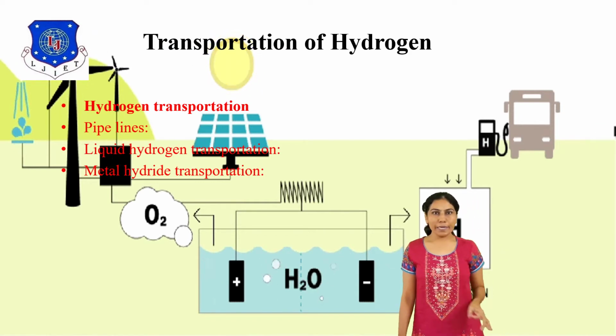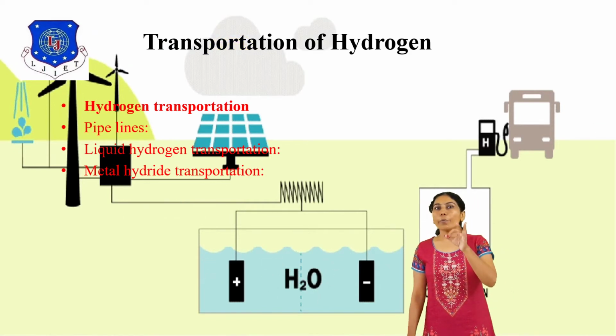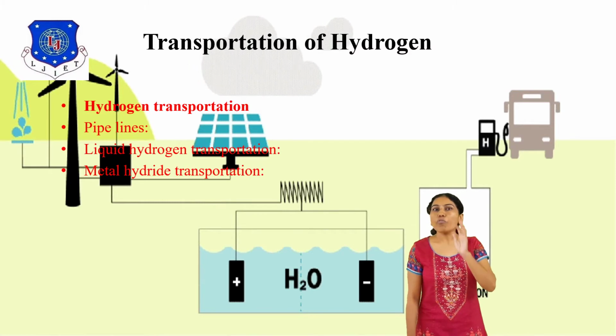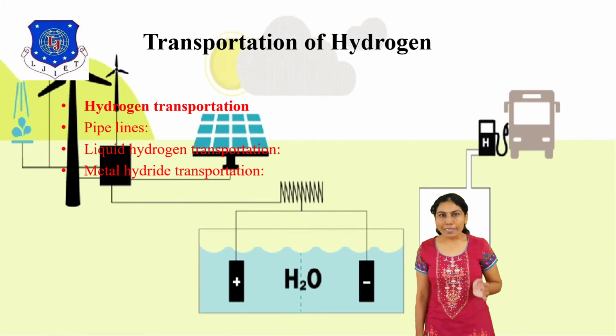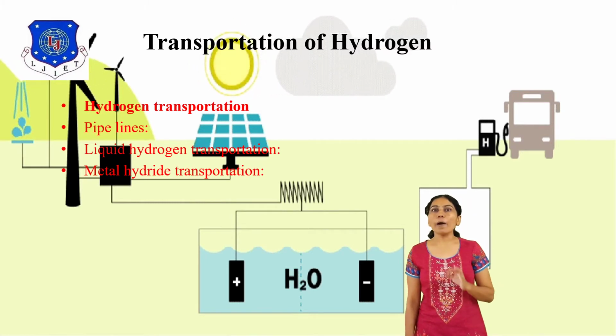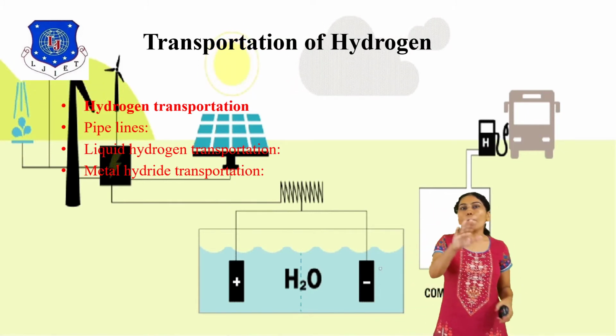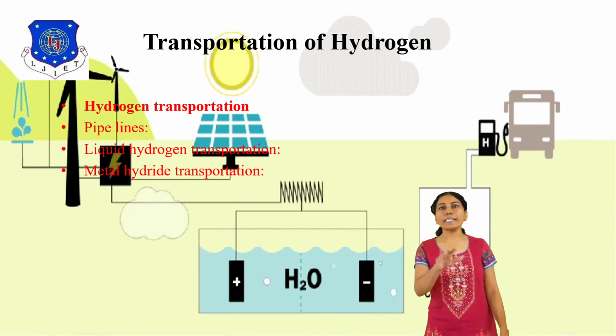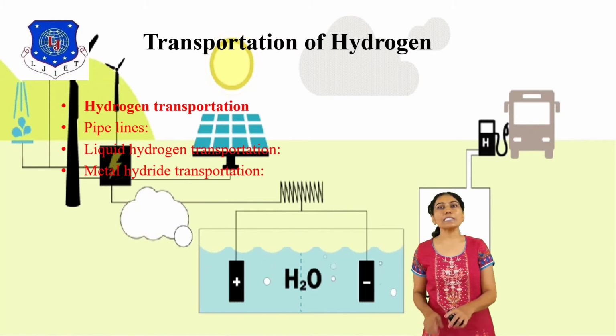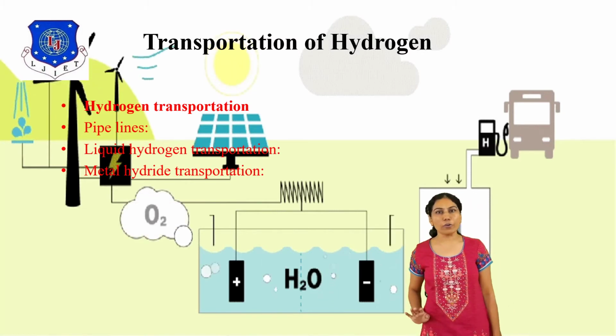So today we discussed which topic? Chapter number 5, hydrogen. Okay. So first we discussed the properties of hydrogen. Now first the physical properties and chemical properties of hydrogen.